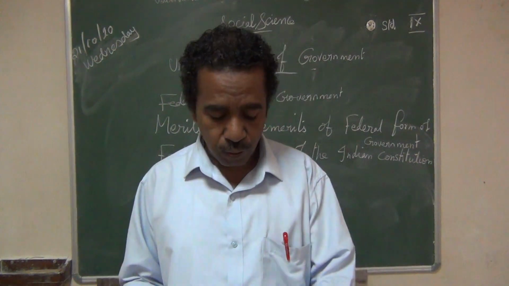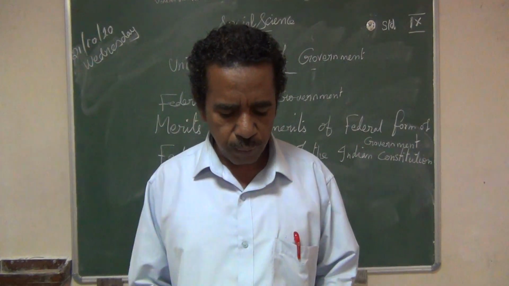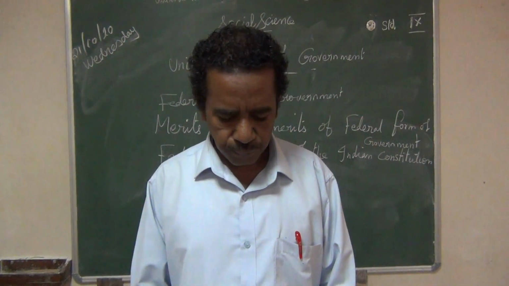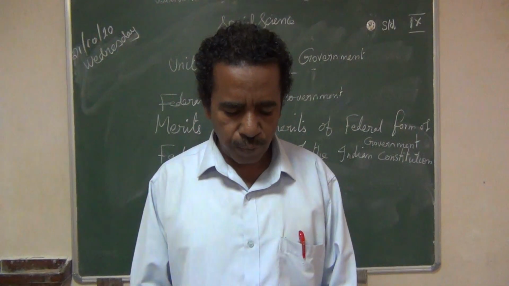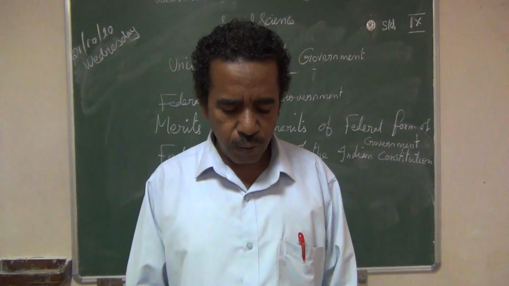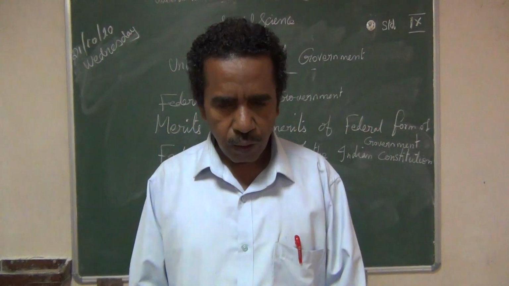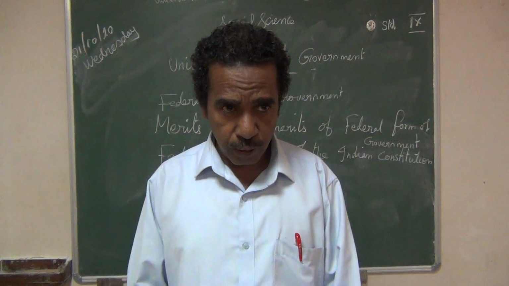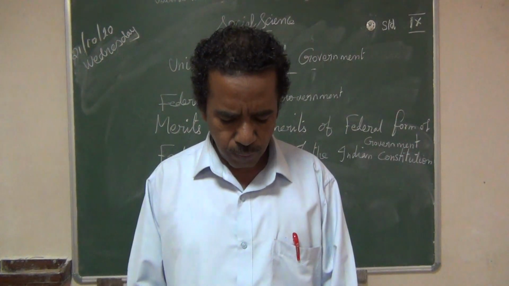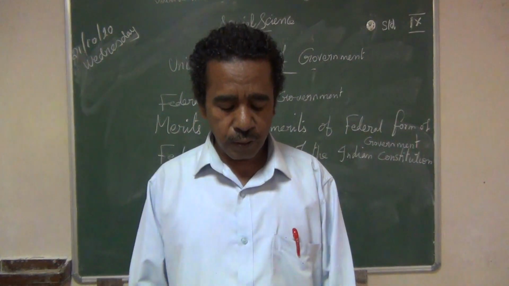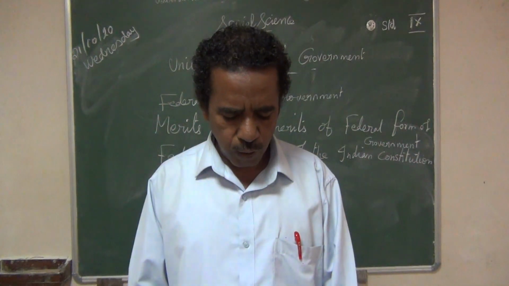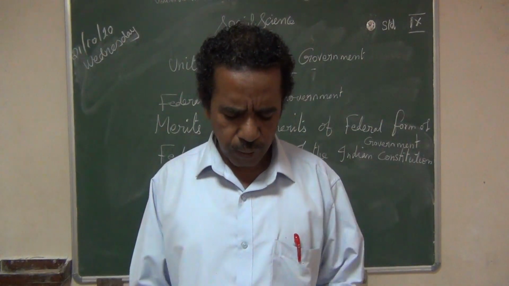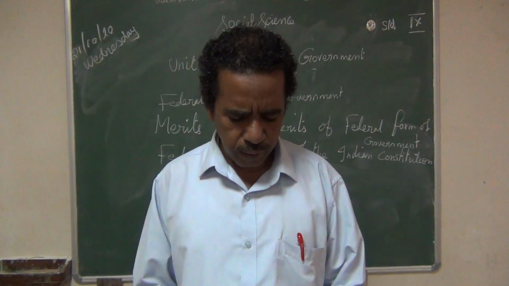I have to complete more topics, that is the parliamentary form of government and the presidential form of government. Just I said about the parliamentary form of government. For example, our country India. Many democratic countries follow the parliamentary form of government. It is also known as cabinet government, responsible government or Westminster model of government, prevalent in Britain, Japan, Canada and India among others.